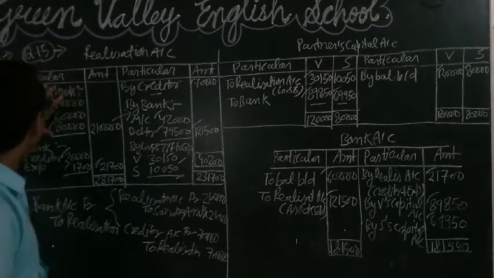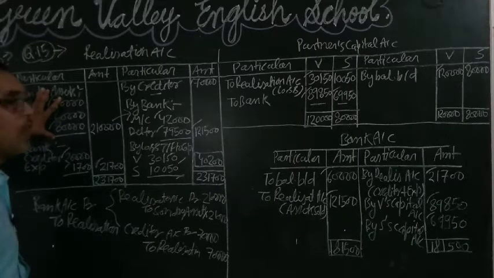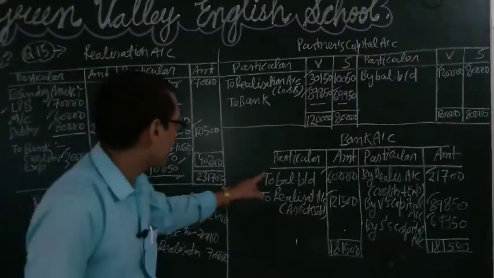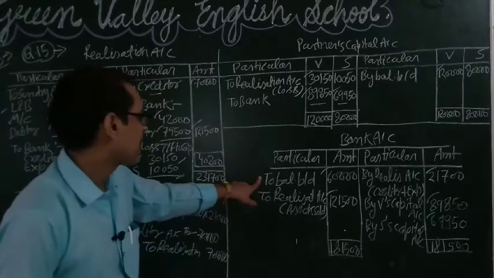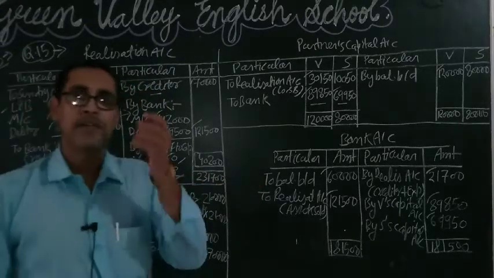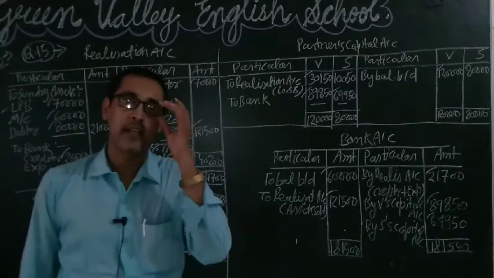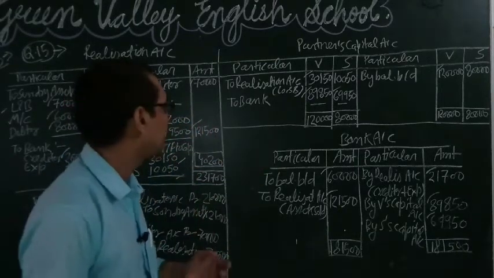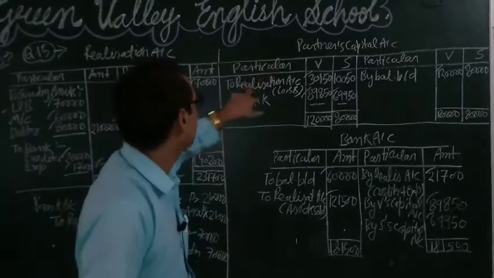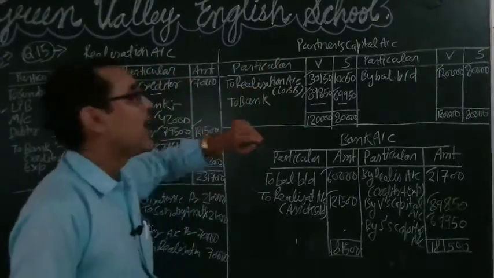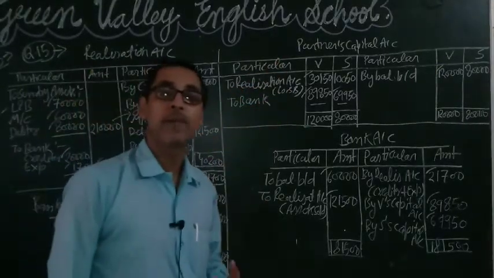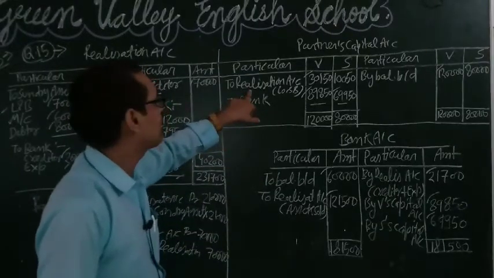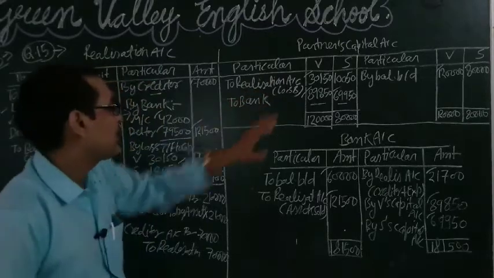So this is the procedure. First, record all assets in the debit side; transfer all assets to the debit side except the bank account. Bank will be transferred here in the bank account. If there is a fictitious balance, such as a debit balance of the partners' capital or a debit balance of the P&L account, it should be transferred to the debit side of the partners' capital. Advertisement suspense, if given in the balance sheet, should also be transferred to the debit side, in their profit sharing ratio.